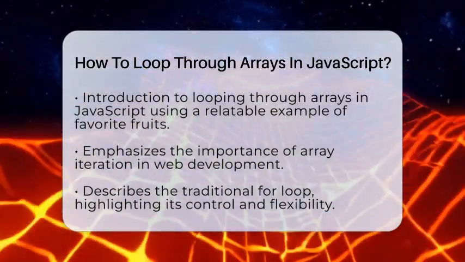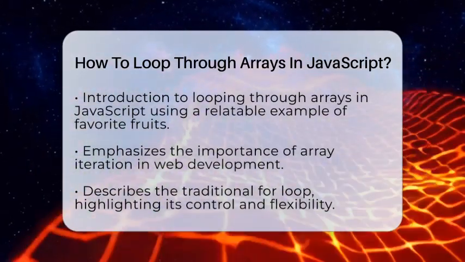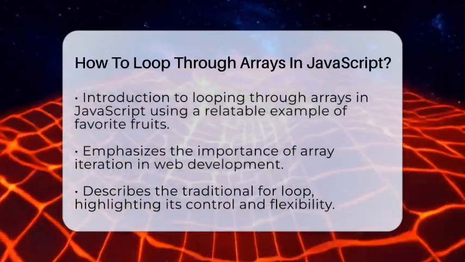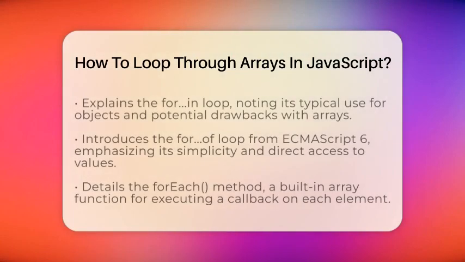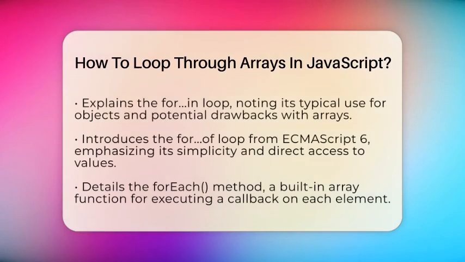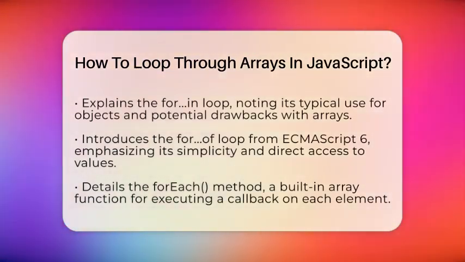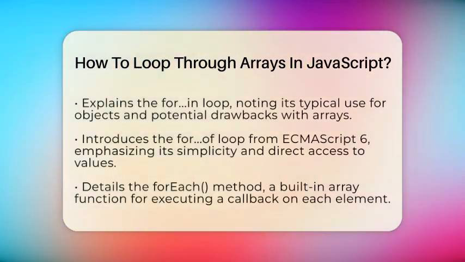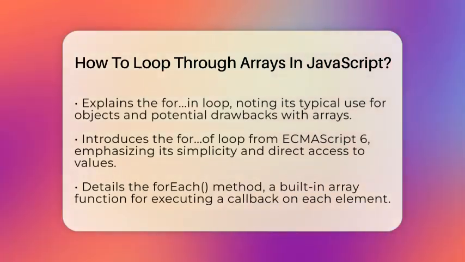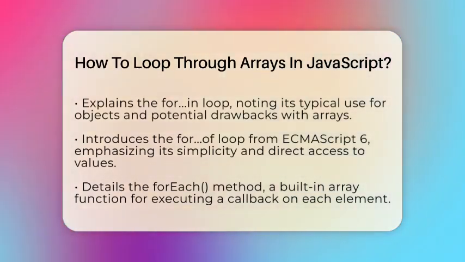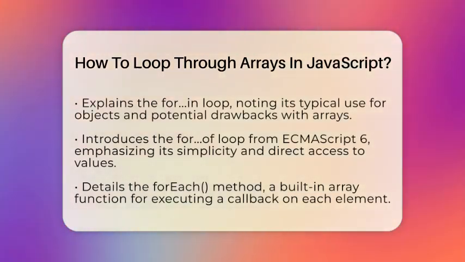This method gives you full control over the process. For example, you can skip certain items or stop early if needed. It looks like this: for (let i = 0; i < array.length; i++) { console.log(array[i]); }. It's simple, reliable, and works everywhere JavaScript runs.